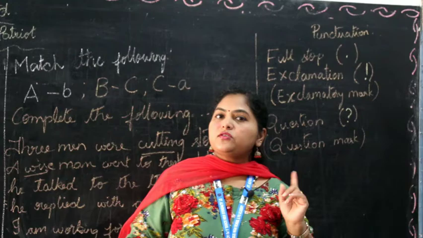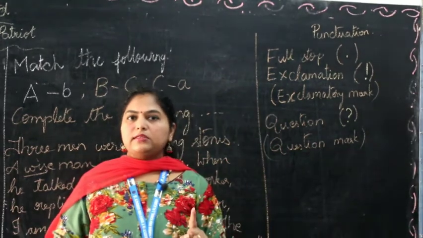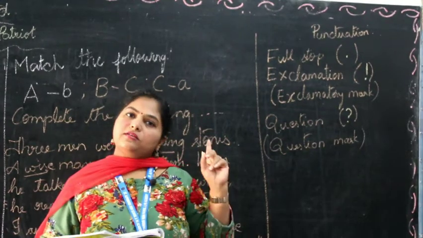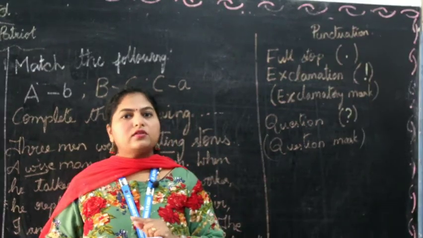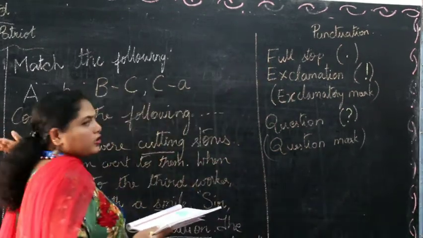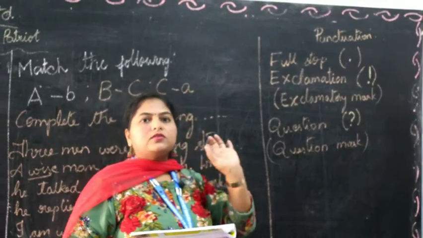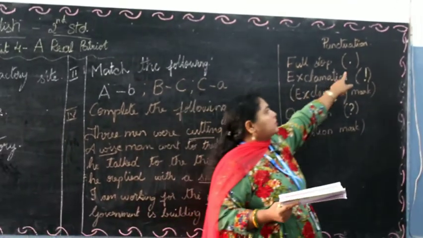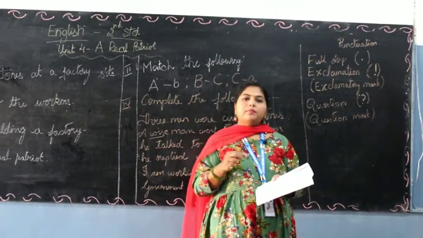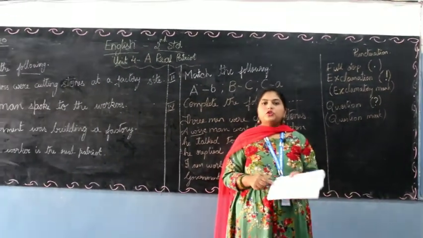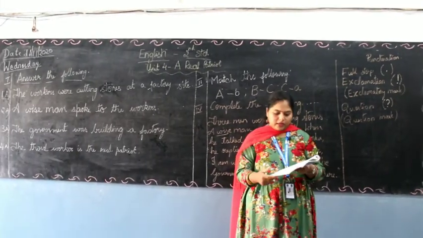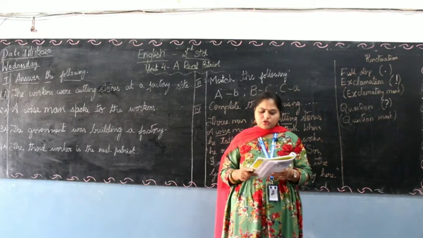So children, you all should understand one thing. A sentence. What is a sentence? A sentence is a set of words which gives meaning, and it starts with a capital letter and ends with a full stop. So every sentence will start with a capital letter. If you see, all the answers which I have given have started with the capital letter and end with a full stop. That's a sentence. So any time when you're asked to punctuate the sentence and rewrite, you have to start the new sentence with a capital letter. Okay, so here it says, can't you see?